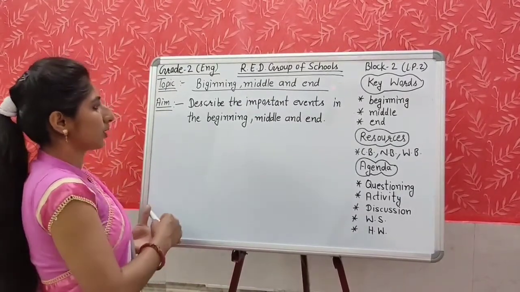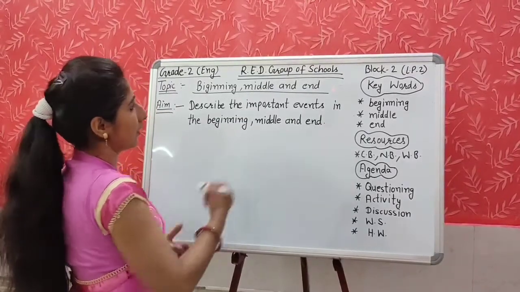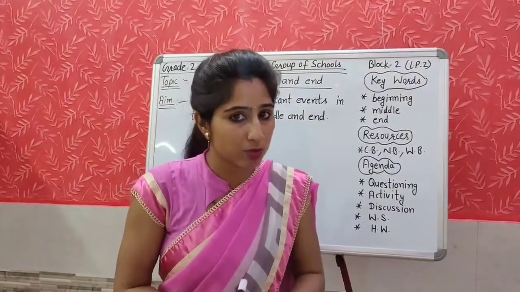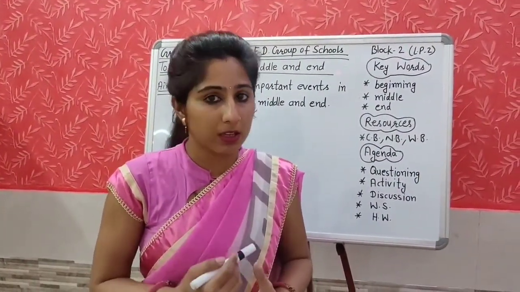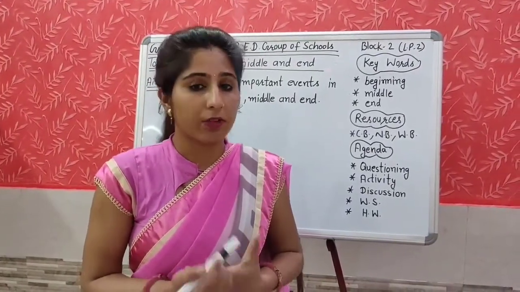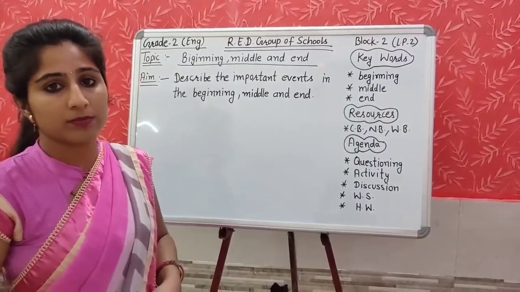So what is our aim today? Describe the important events in the beginning, middle, and end. We are going to describe the important events of the story. Which are the important events in the beginning, then in the middle part, and finally at the end. So this is our aim today.